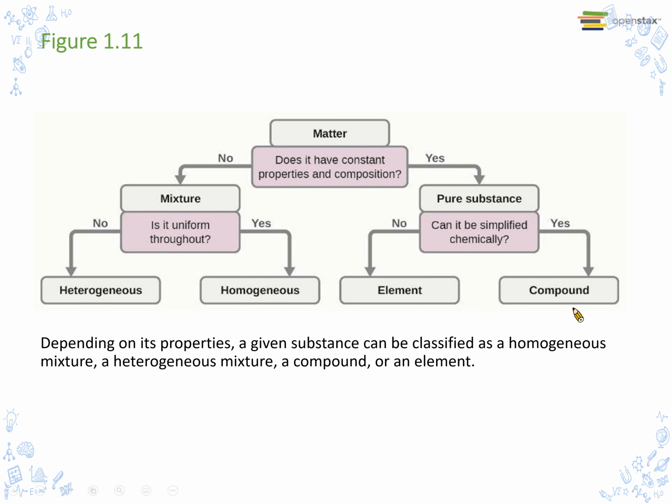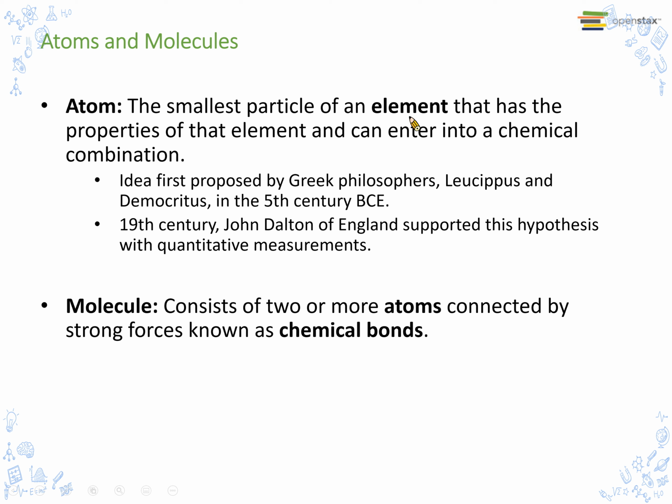Okay. Now we are going to talk about the atom. An atom is the smallest particle of an element that has the properties of that element and can enter into chemical combination. Ideas first proposed by the Greek philosophers Leucippus and Democritus in the 5th century BCE.